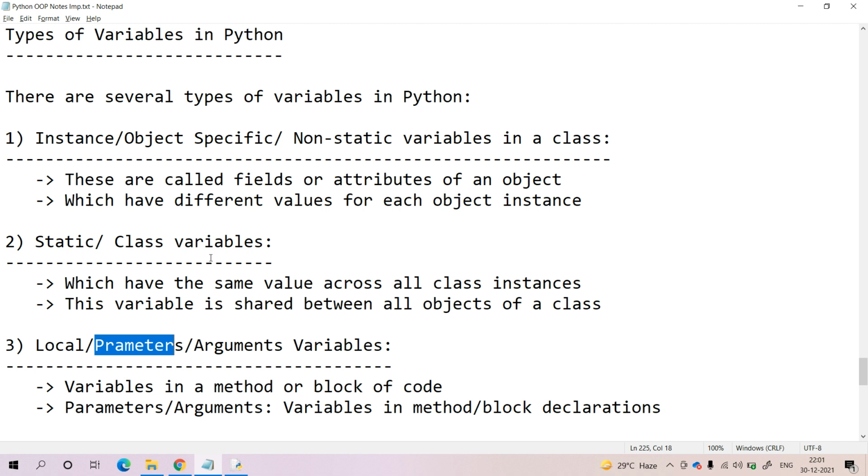In the upcoming videos, I will discuss each and every variable type with suitable examples. I hope with this you got the complete idea regarding the different types of variables which are available in Python programming.